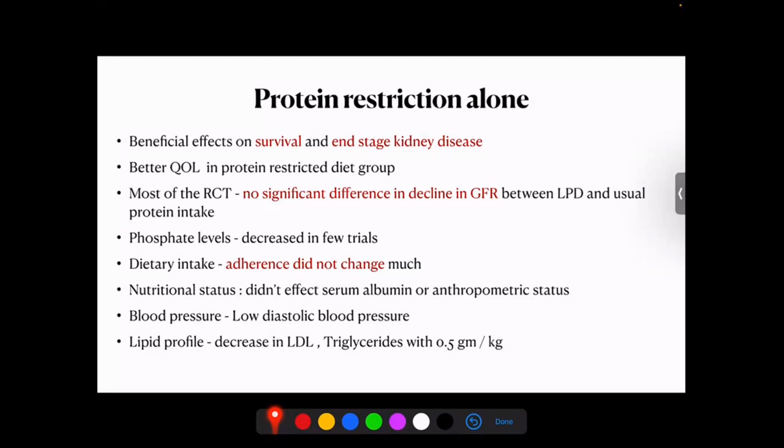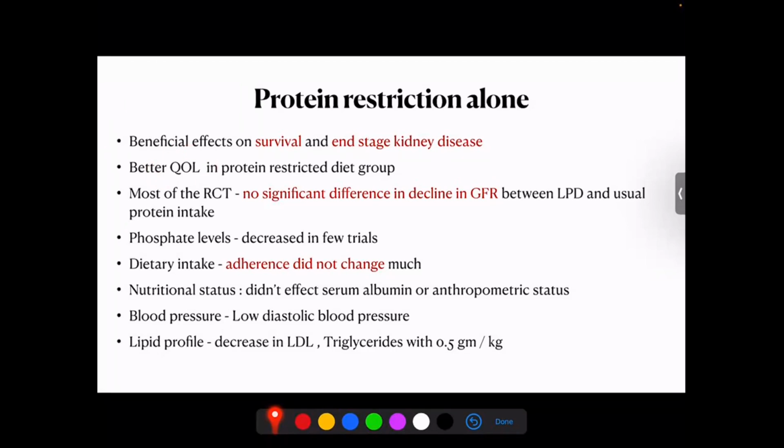So what they try to find out in most of this is that they try to pool all the studies and try to give a pooled interpretation in whichever scenario where they could. And they sort of come to a conclusion that, yeah, this is sort of beneficial as far as renal survival is concerned or quality of life is concerned and things like that. So I've not gone into each individual study because it's not coming into the purview of this discussion. And they also found that there's better quality of life in protein restricted diet.